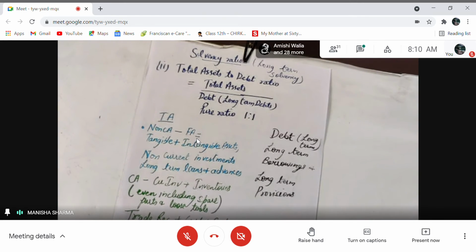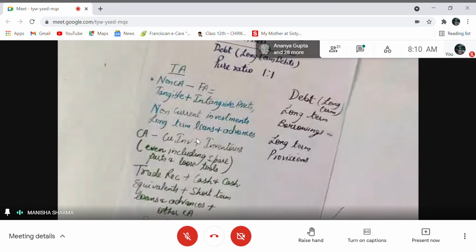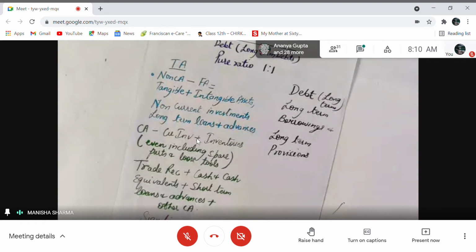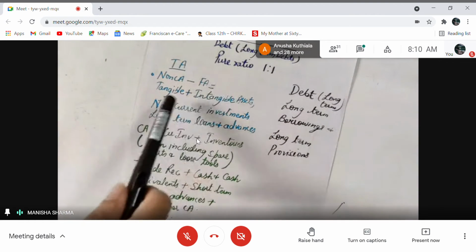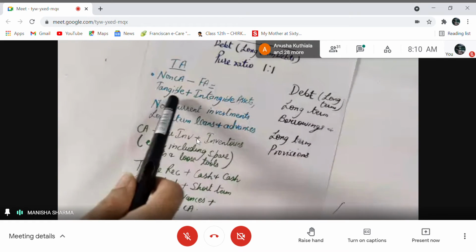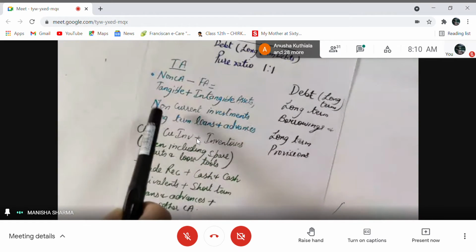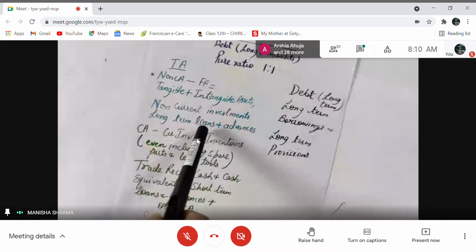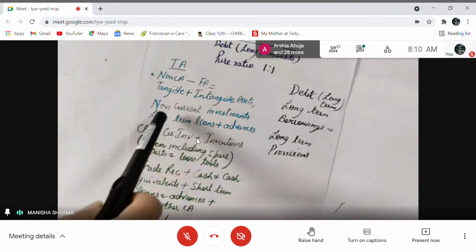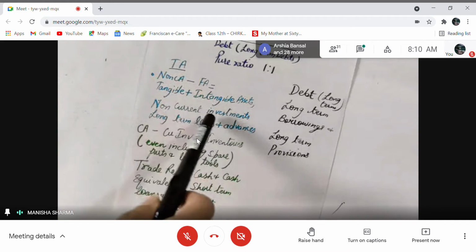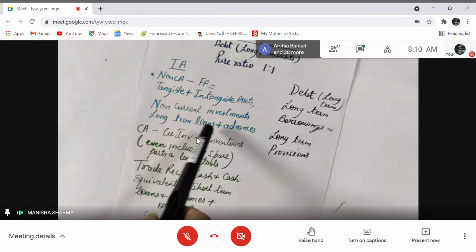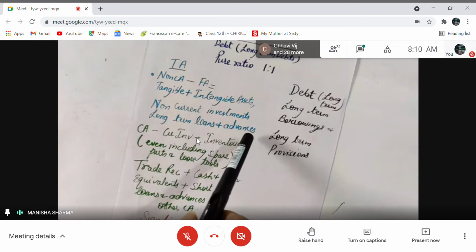So total assets, we know, is the sum of non-current assets plus current assets. Non-current assets, we know, are assets like tangible plus intangible assets, non-current investments plus long-term loans and advances. All of these, tangible and intangible assets, non-current investments, long-term loans and advances, you've already learned in chapter 1. These are all non-current assets.